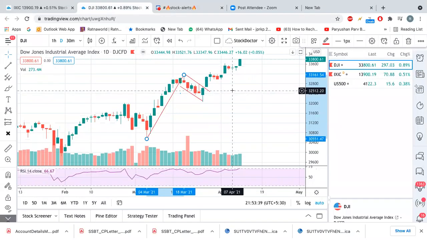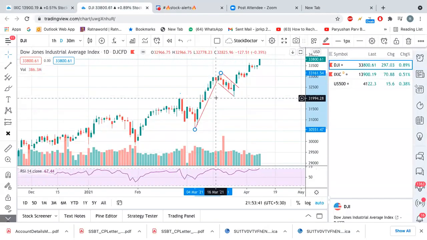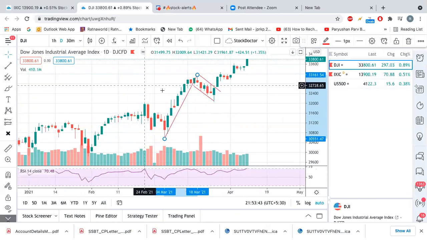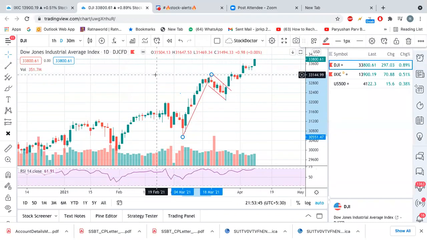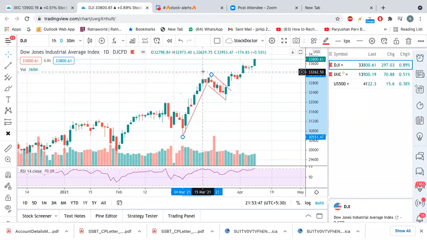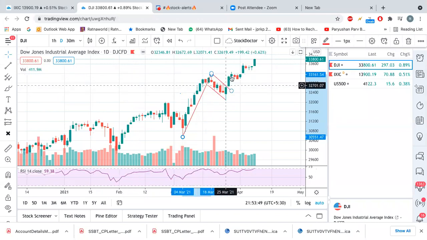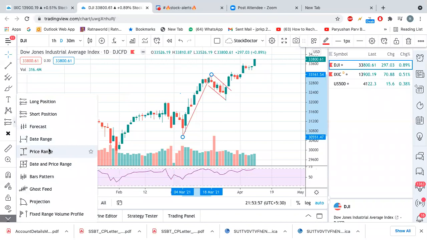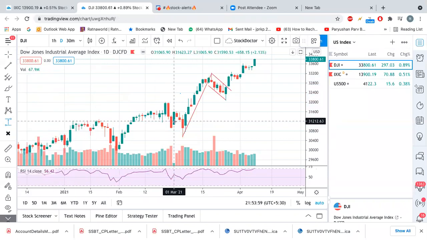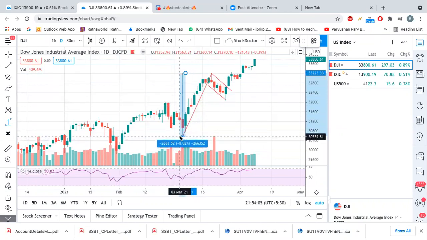Now, how I derived this target, right? So as you know, whenever there is a flag pattern, whatever is the size of the pole, that is going to be shown once there is a breakout. So here if you see, this is the price range. Okay, now from here if I draw the price range right from here, so this is the pole size, right?